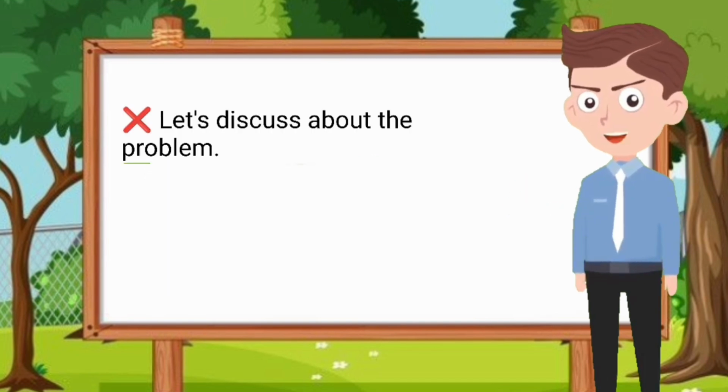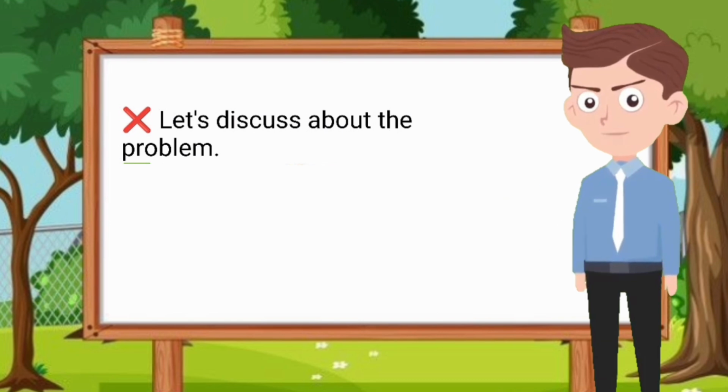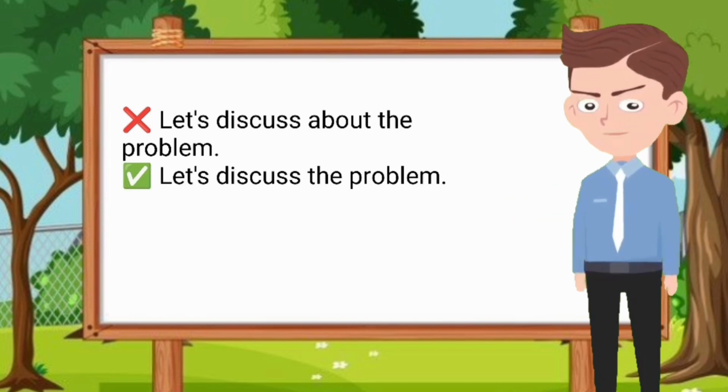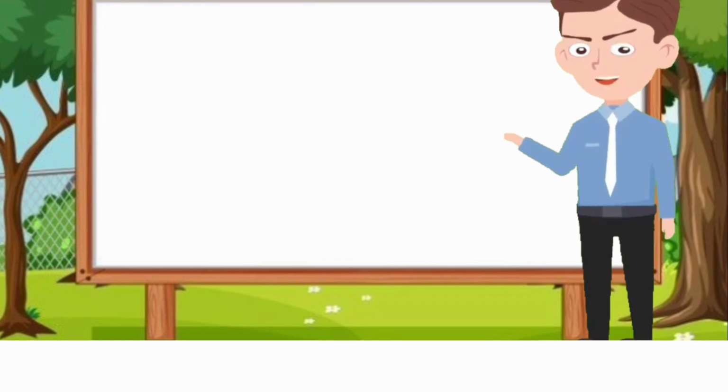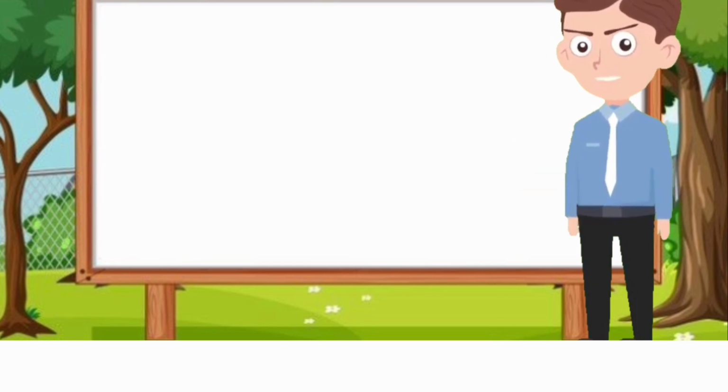Don't say let's discuss about the problem. The correct form of that is let's discuss the problem. Next, don't say can you explain me this. The correct form is can you explain this to me.